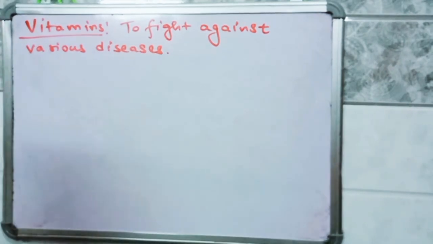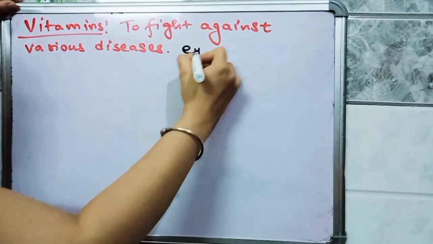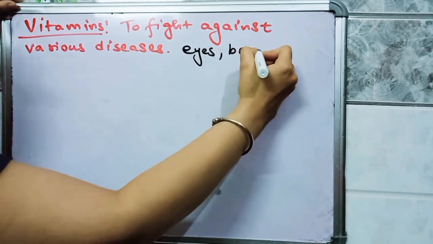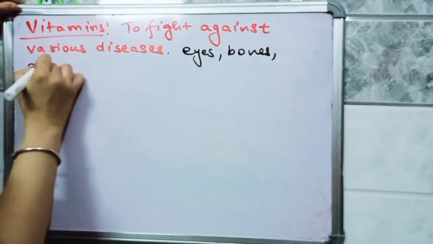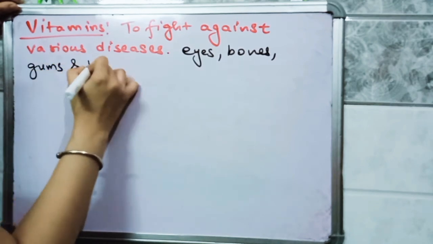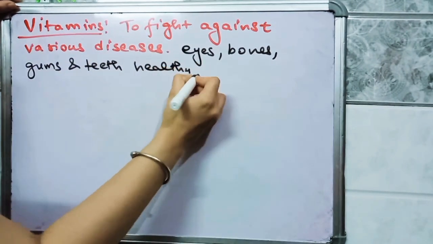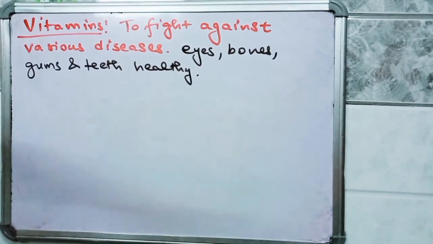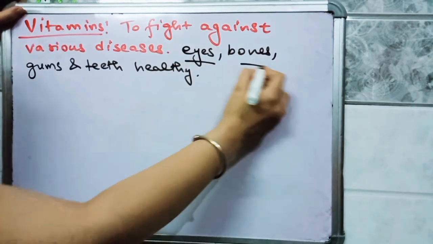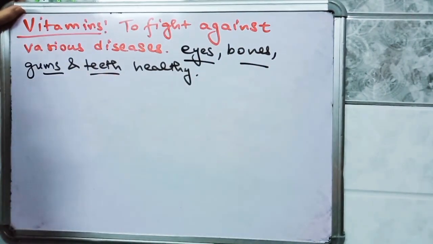It is also helpful to keep our eyes, bones, gums and teeth healthy. Vitamins are helpful to fight against various diseases, and they also keep our eyes, bones, gums and teeth healthy.